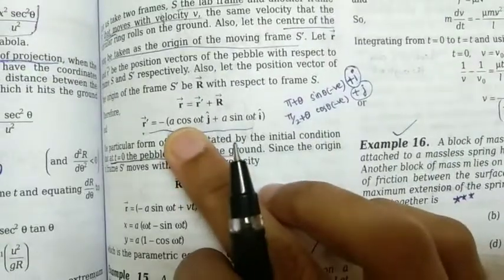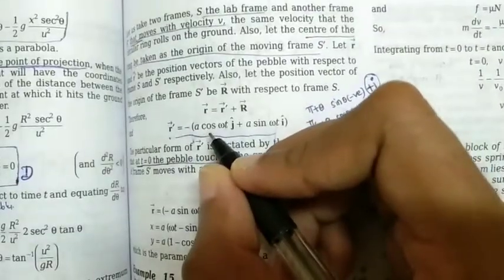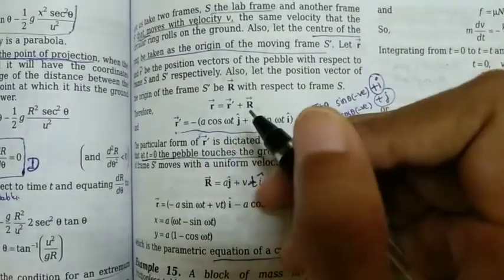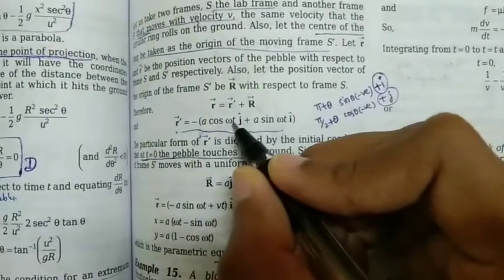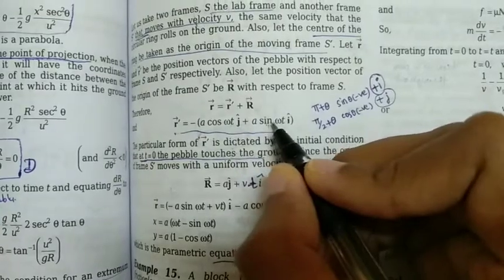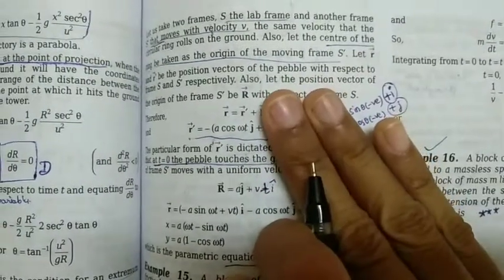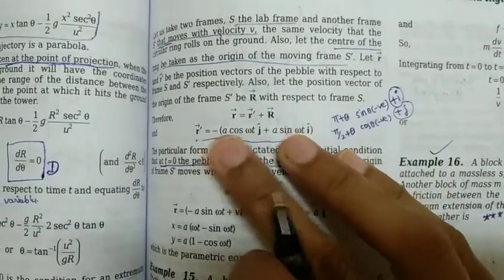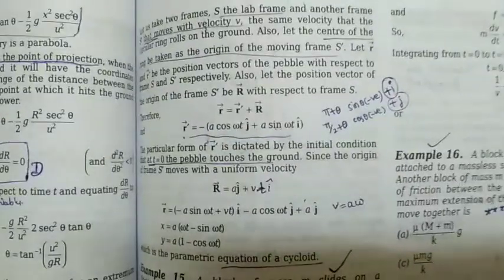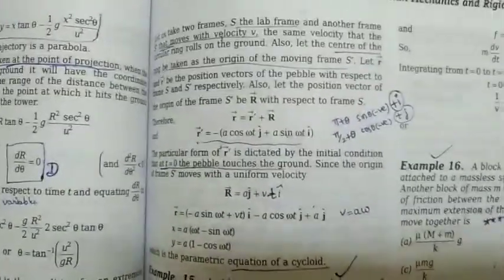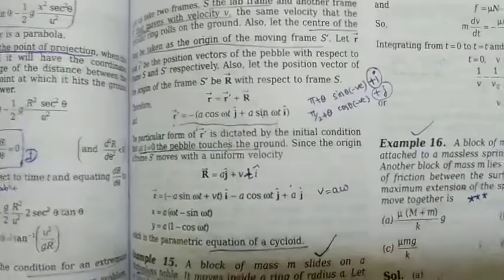So here if you substitute t as 0, cos 0 is nothing but 1 and sin 0 is 0. So this term would be eliminated. So cos 0 is 1, and that is nothing but minus a j cap. So this equation satisfies the initial condition of the pebble.